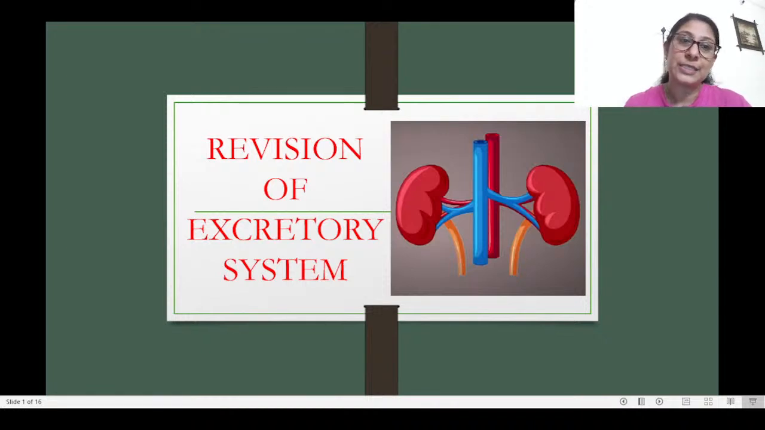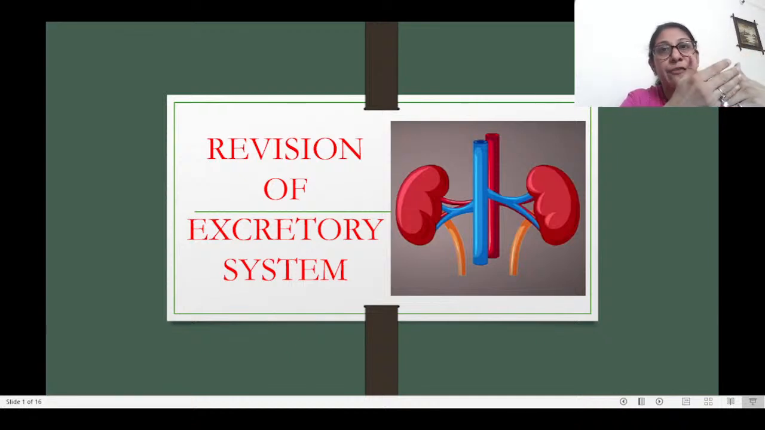So today we are going to discuss the excretory system. So we are going to see what is excretion, what is kidney, what is a nephron, what is the mechanism for the formation of urine, and what is dialysis or the artificial kidney. Now, the human excretory system. So let's understand what is excretion.